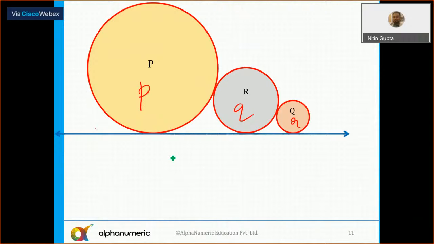Here, they will always form a GP series. So Q square is always equal to PR. Or you can say Q is equal to root PR. So both these figures are important. The results are also important.